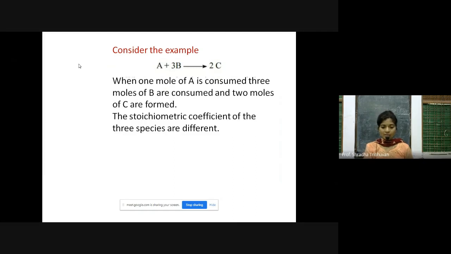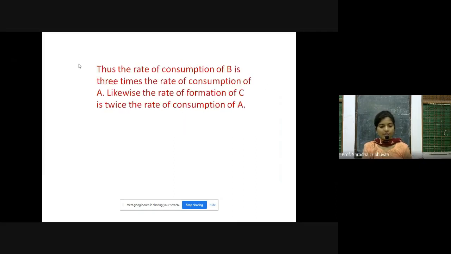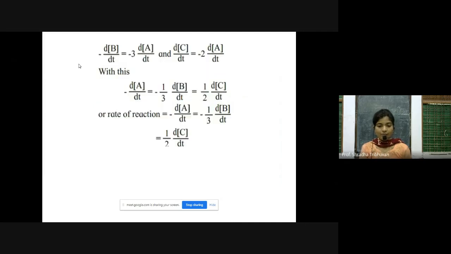When you compare it with A, you can see that the rate of formation of C is twice the rate of consumption of A. So, we have minus d by dt of B, which is equal to minus 3 into d by dt of A, and d by dt of C, that is positive sign because C is getting formed, which is equal to 2 times minus d by dt of A.